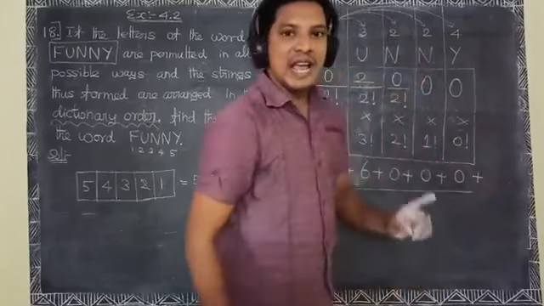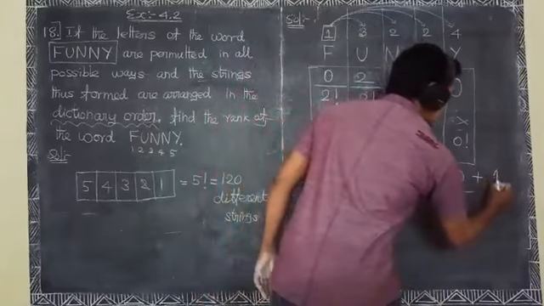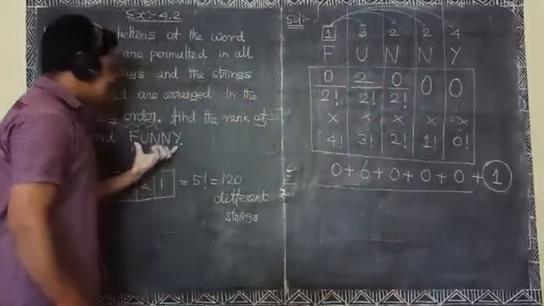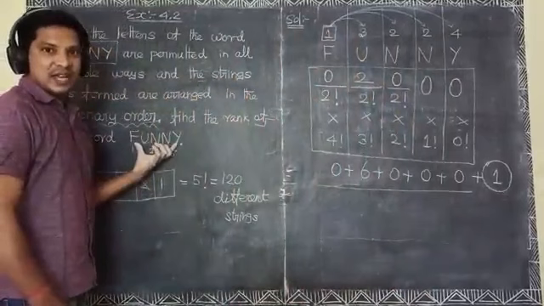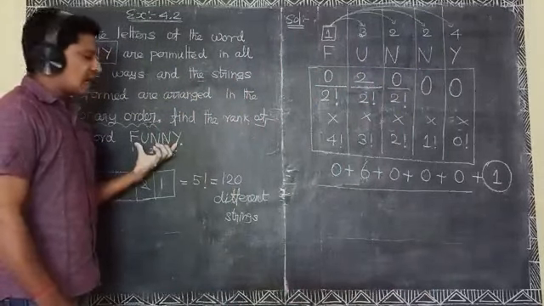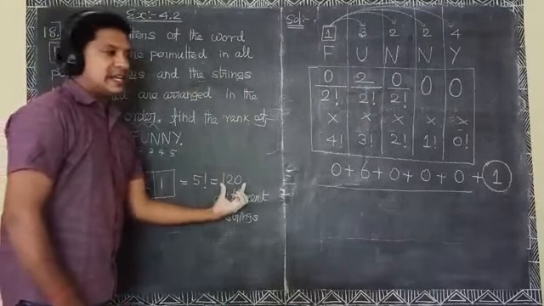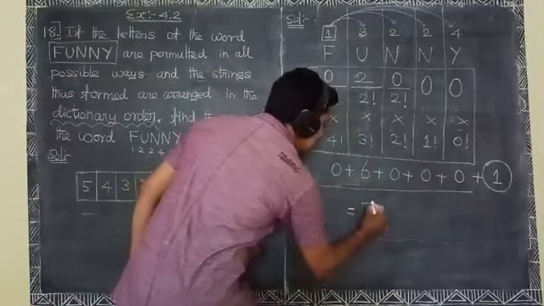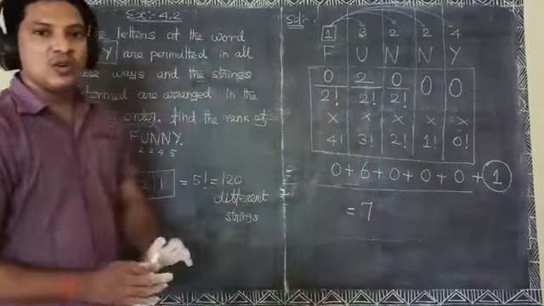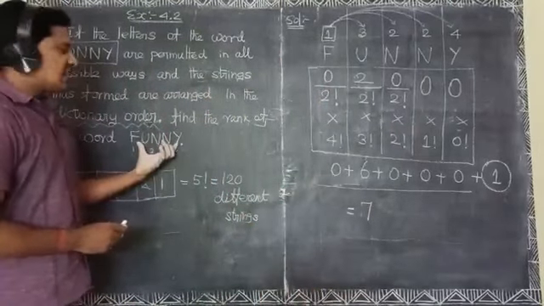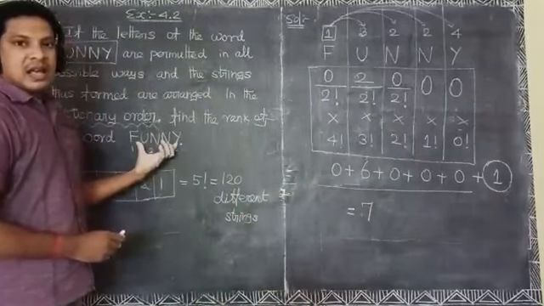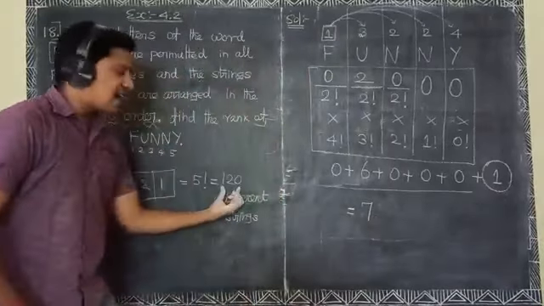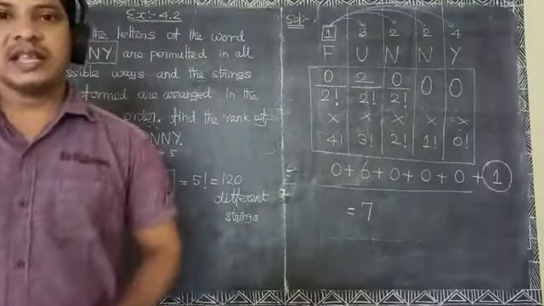Finally we add 1 in all problems. Okay, because funny is the one word allotted 1 rank out of 120. Okay, totally 6 plus 1, which gives 7. Okay, therefore the word funny gets the rank 7 out of 120. Okay, thank you students.